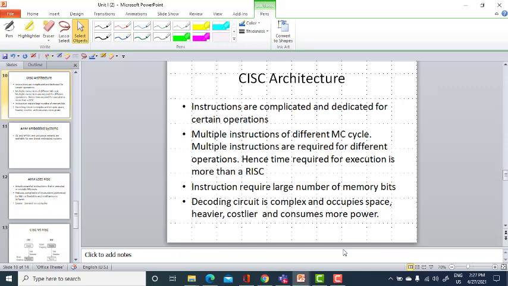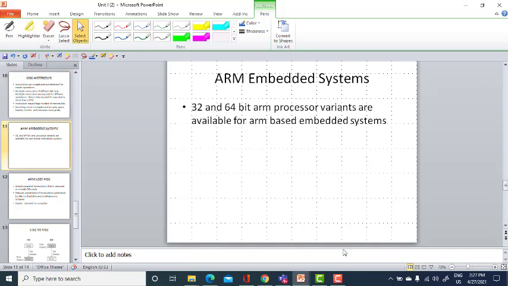Okay, more power. And why are we reading all this about RISC and CISC architecture, and comparing between the RISC and the CISC architecture? We are going to use the RISC-based architecture in the ARM processor or ARM-based embedded system. First, we will go ahead with ARM-based systems. ARM-based embedded systems means the main core processor will be your ARM. ARM is nothing but Advanced RISC Machine. When I say RISC machine, I will be using RISC architecture. That is why I have discussed the difference between RISC machine and the CISC machine.